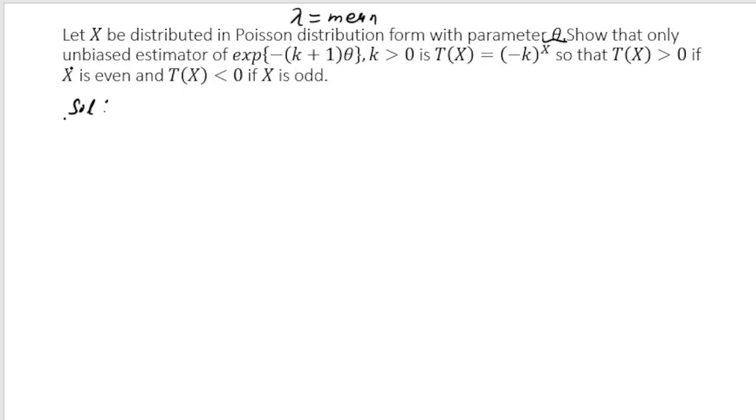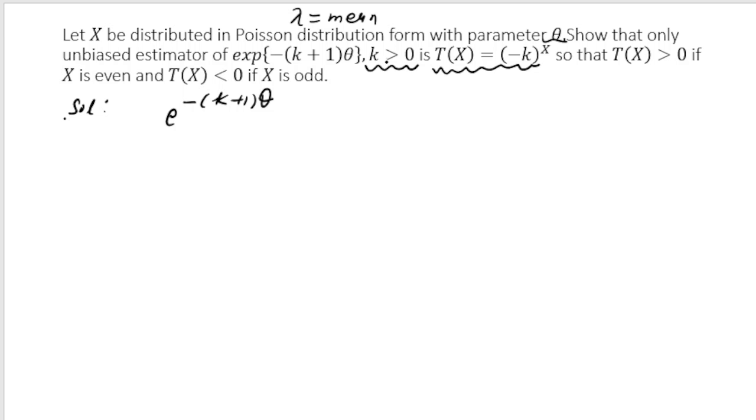Show that the only unbiased estimator of exponential minus k plus 1 theta, that is e to the power minus k plus 1 into theta, where it is given that k is greater than 0, means k is positive. So we have to show that for this term, the estimator given by this formula is an unbiased estimator of exponential minus k plus 1 theta, so that t of x is greater than 0 if x is even, and t of x is less than 0 if x is odd.